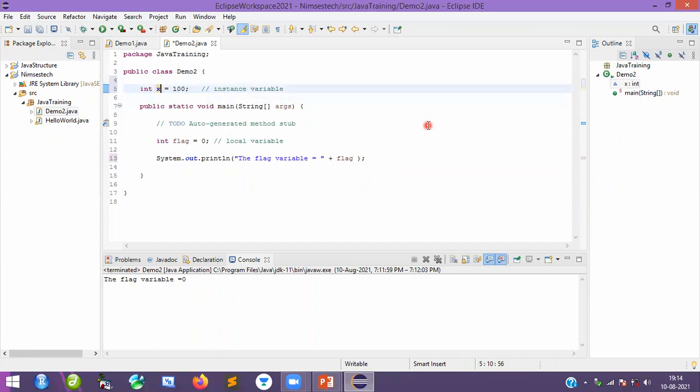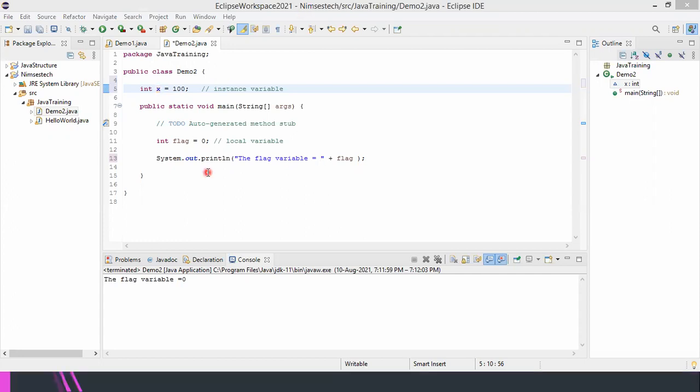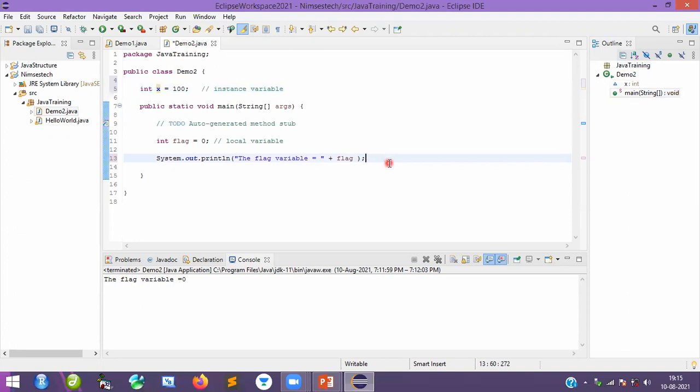Okay, understood now? So there are different types of variables: float variable, integer variable, double variable, byte variable, all those things. So many things are there, but this x is an instance variable because it is outside the method but inside the class. Clear, everyone? Let me know. Okay, fine. Okay, sir, I understood all these things, but how to access this one? Very simple. If you want to access the instance variable, please understand here. What is required here?